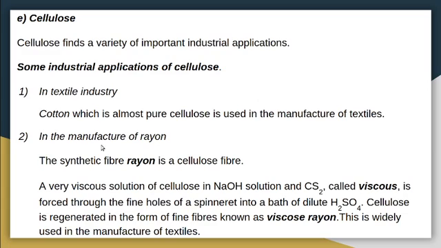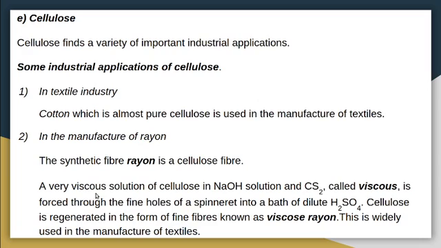Then in the manufacture of rayon. Synthetic fiber rayon is a cellulose fiber. It is also known as regenerated cellulose. That means after some chemical process on cellulose, we will get rayon. So what are the chemical processes?